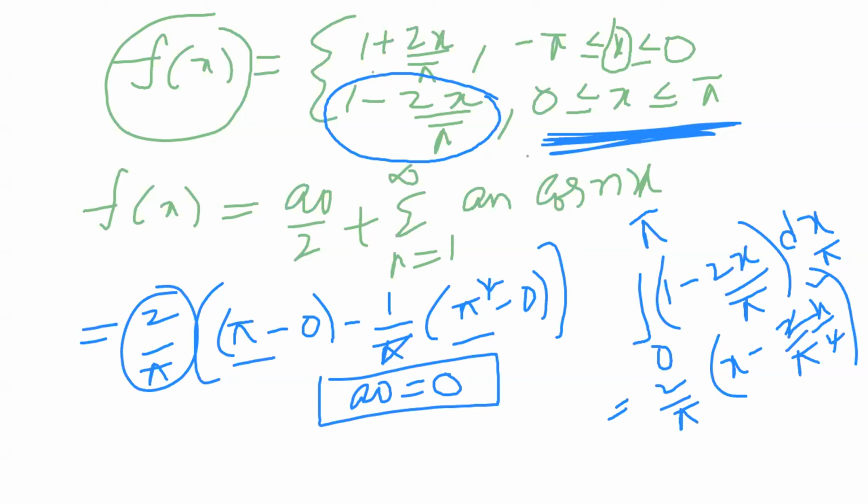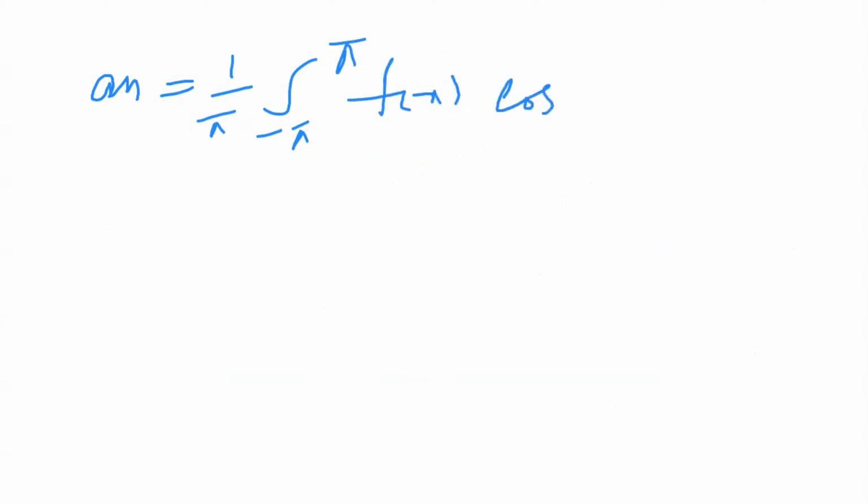Now we have to find the value of an. So the formula of an is equal to 1 by pi integral from minus pi to pi of f of x cos nx dx.